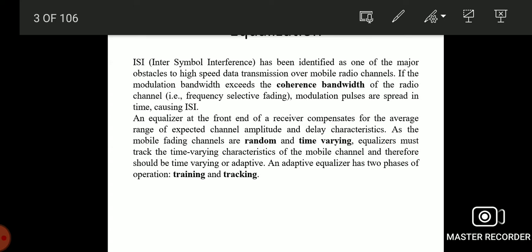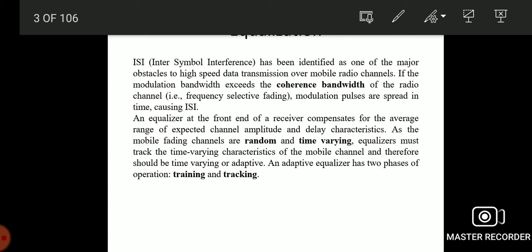Then the band limited channels. Band limited channels correspond to a channel in which the frequency response is non-zero only in a prescribed finite portion of the frequency spectrum. For example, the radio channel is band pass with a frequency response Hc(f). It can be represented around the carrier frequency, at both f minus fc and f plus fc.